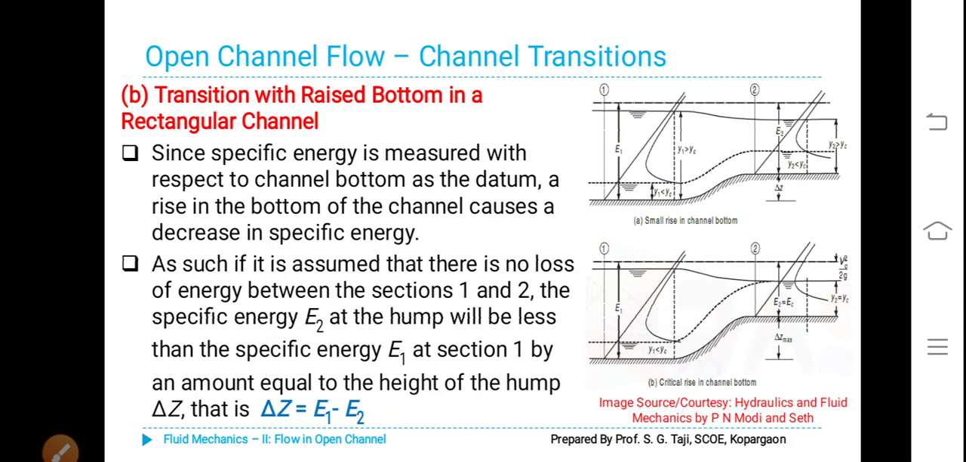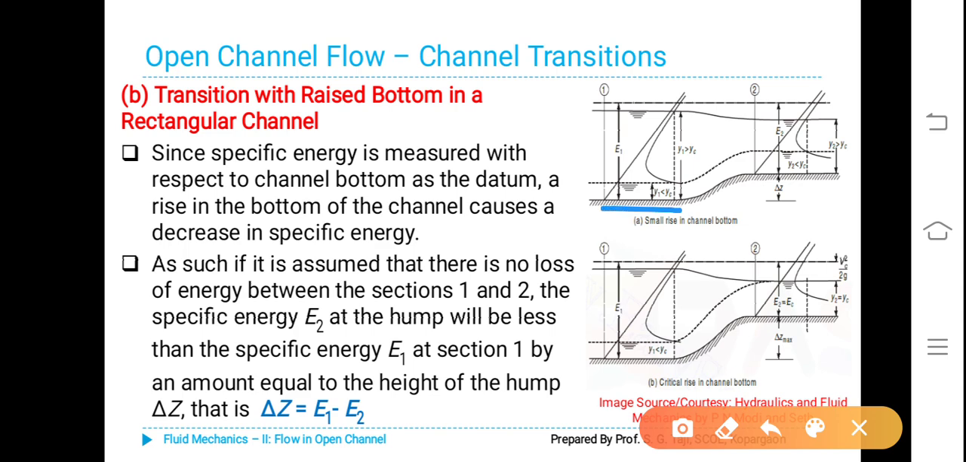Next. Transition with raised bottom in a rectangular channel. Since specific energy is measured with respect to the channel bottom as the datum, a rise in the bottom of the channel causes a decrease in specific energy. This is obvious because we came to know in the earlier classes that the specific energy is measured from the bottom of the channel. When the bottom is raised, naturally the specific energy has to reduce.